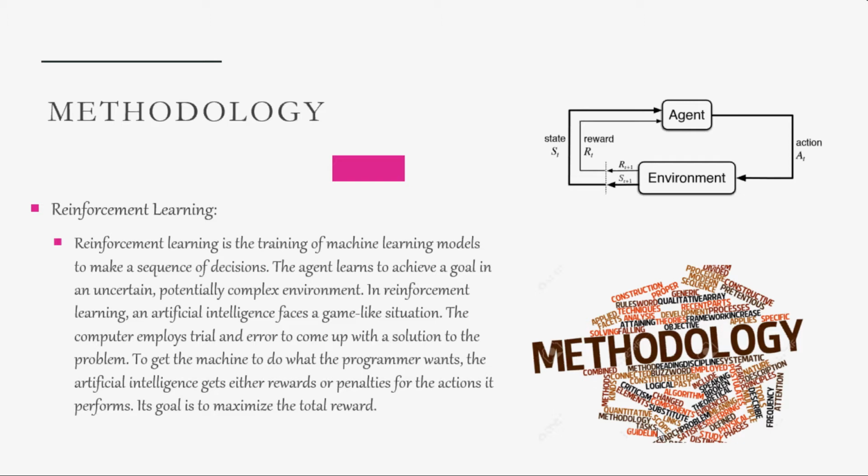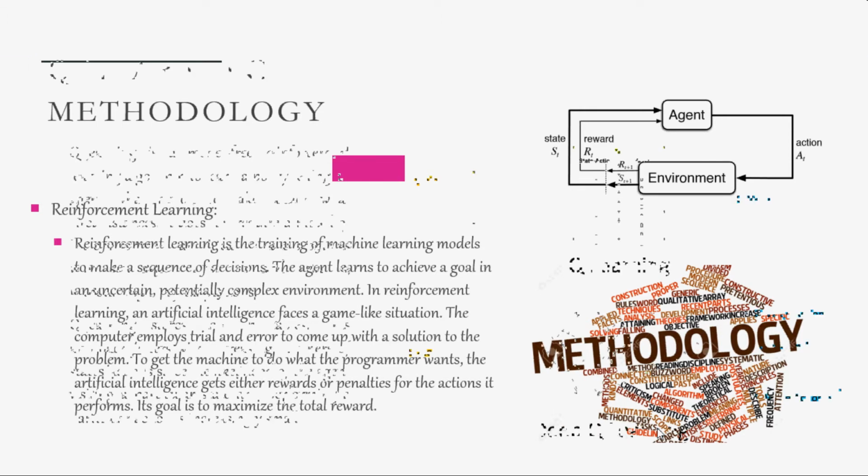The environment gives a state to the agent. Then the agent performs an action on that state. Then the environment evaluates it and gives a reward or a penalty to the agent, so that from the reward it would know that the given action was correct, and from the penalty it would come to know that it was a wrong action. So this is used to maximize the goal and to learn from this set of actions.